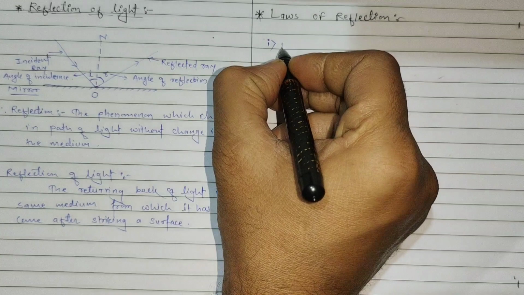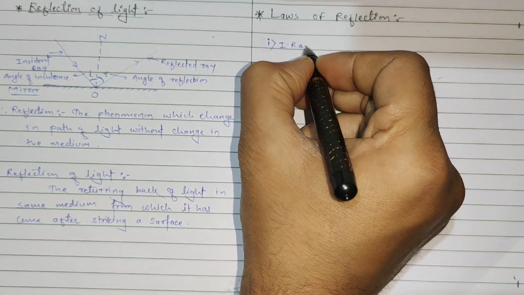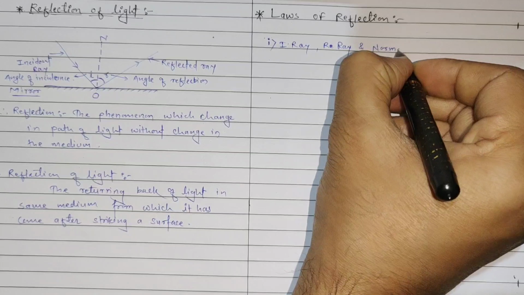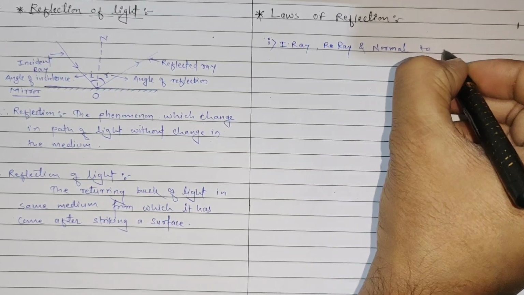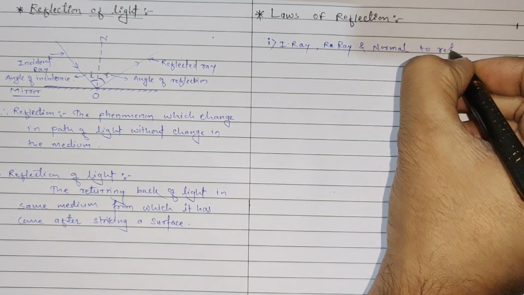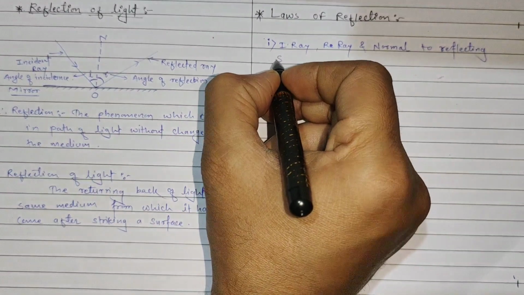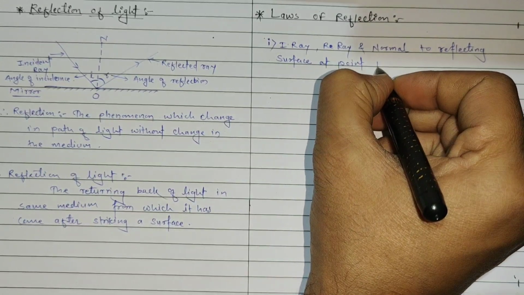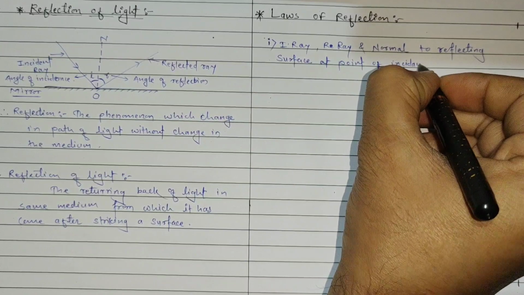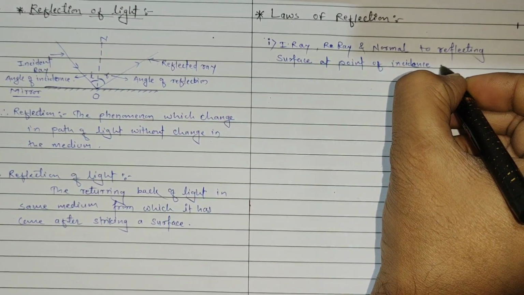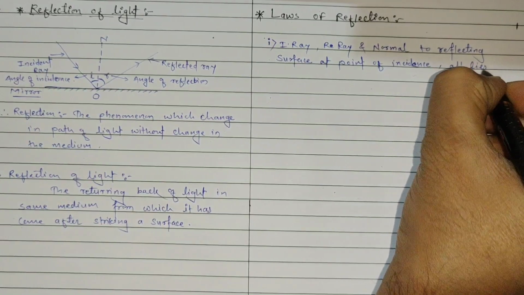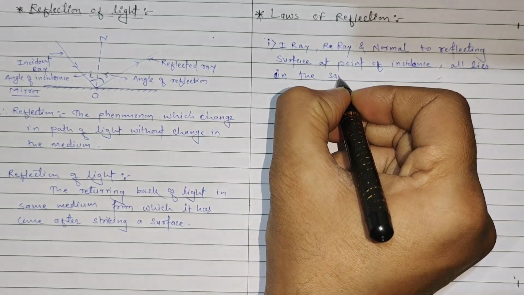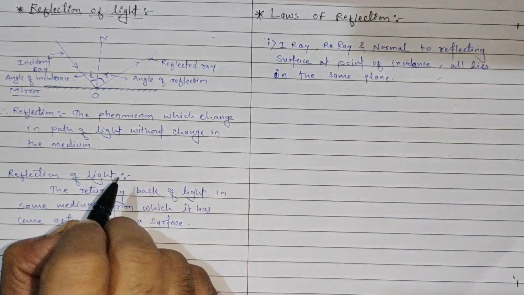We can say that here the incident ray, the reflected ray, and the normal to the reflecting surface at the point of incidence all lie in the same plane. This is the first law of reflection.